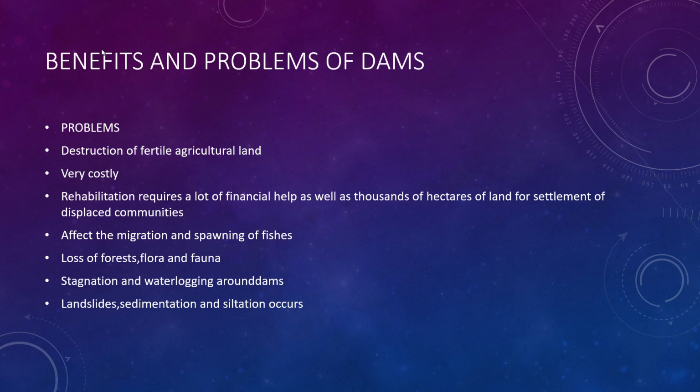Next, it affects the migration and spawning of fishes. Loss of forest, flora, the plant life, and fauna, the animal life. Stagnation and waterlogging around dams is another serious problem. Next, landslides, sedimentation, and siltation occur.